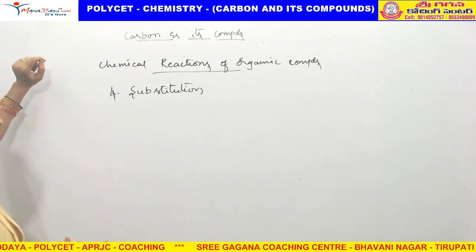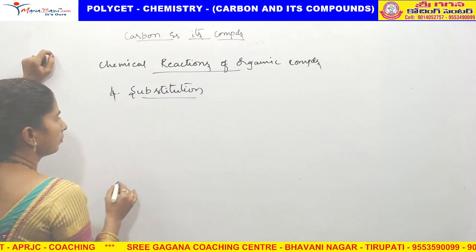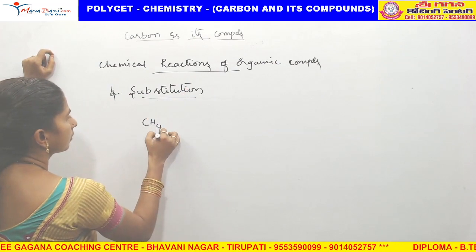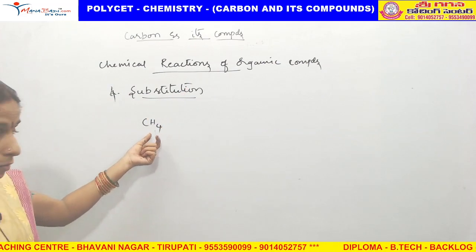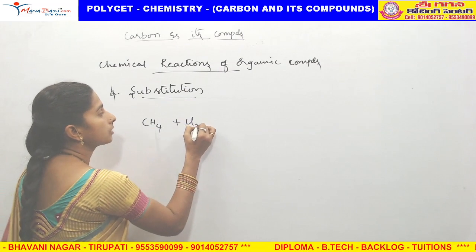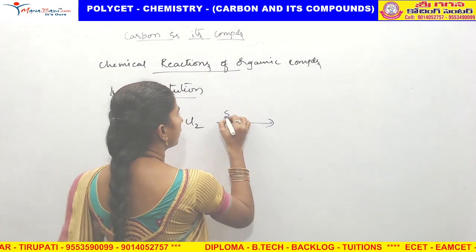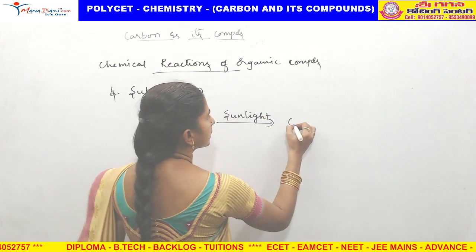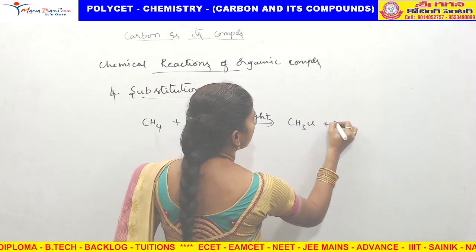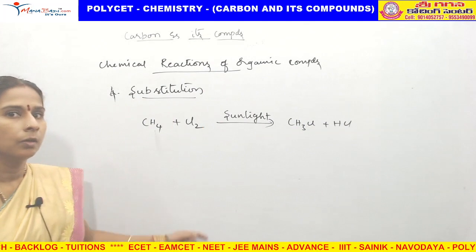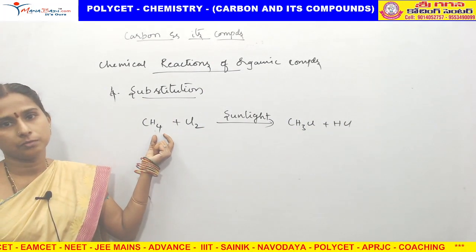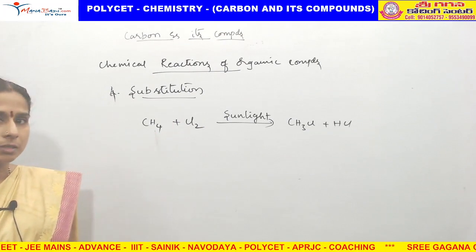Substitution reaction. What is meant by substitution? For example, CH4 is there, which means 4 hydrogens, remember that. When it reacts with chlorine in the presence of sunlight, we will get CH3Cl plus HCl. What happened? One chlorine is substituted in place of hydrogen. That is called a substitution reaction.